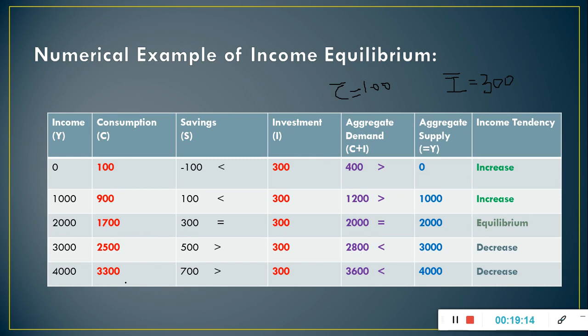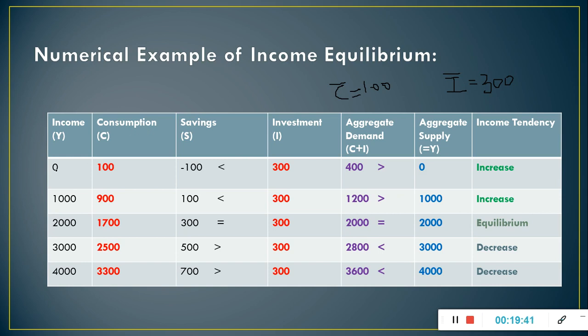At 4000 level of income, aggregate demand is 3300 plus 300, that is 3600. As we all know, income is equal to aggregate supply, so aggregate supply will be 0, 1000, 2000, 3000, 4000.